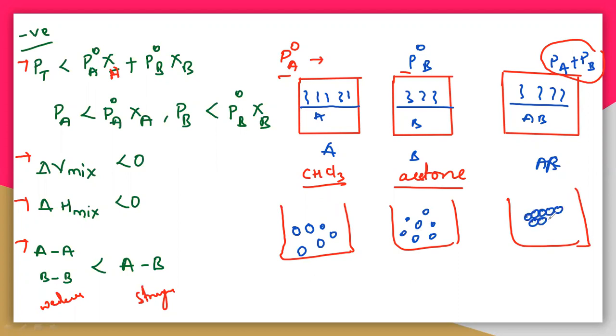It means that all the molecules will come closer, so there is a strong interaction of A comma B. What is the major difference between AA and BB with AB? AA and BB are similar; they have the weaker interaction, so the volume is very high. But in the case of AB, there is a strong interaction, so all the molecules will come closer. You can look here, all the molecules are coming closer. Whenever they come closer, the volume decreases.